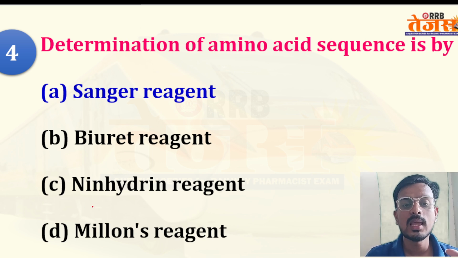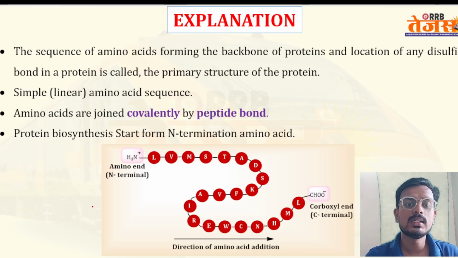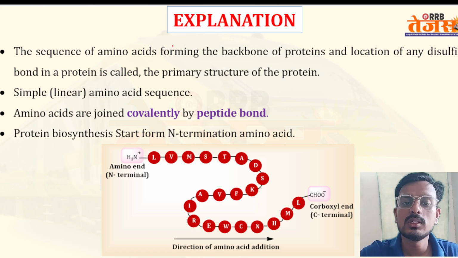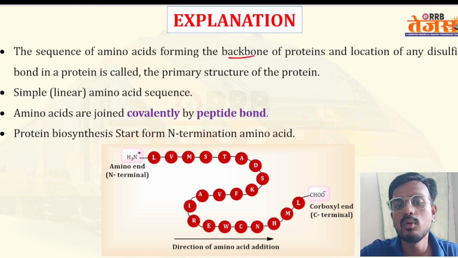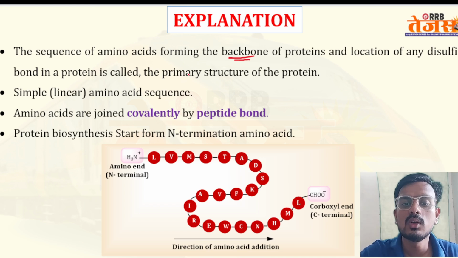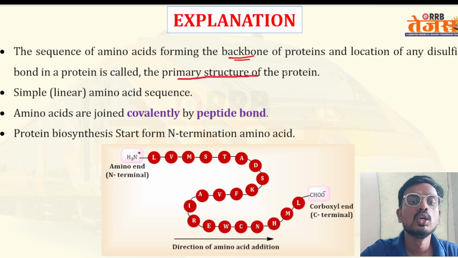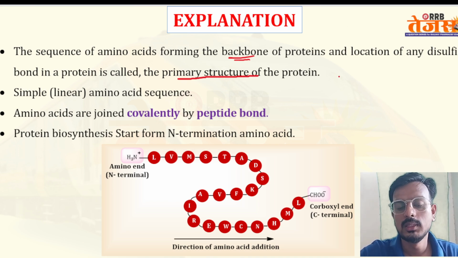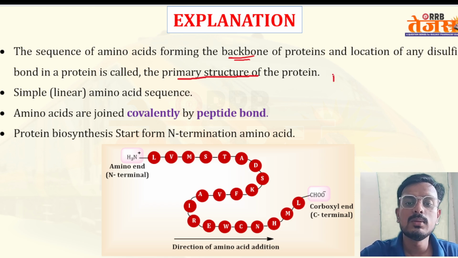The sequence of amino acids forming the backbone of a protein, and the location of disulfide bonds in a protein, is called the primary structure of the protein. So Sanger's reagent is used for identification of the primary structure of the protein.